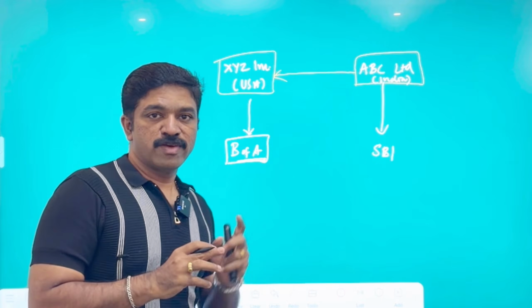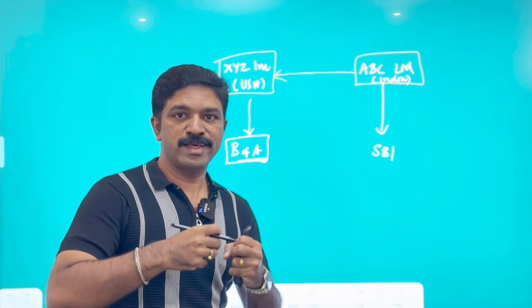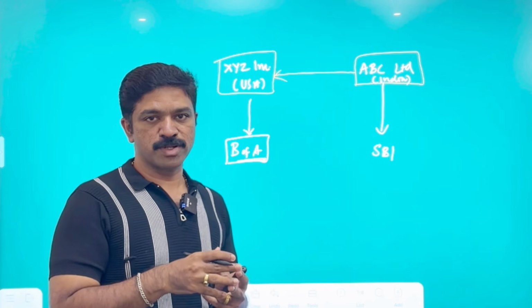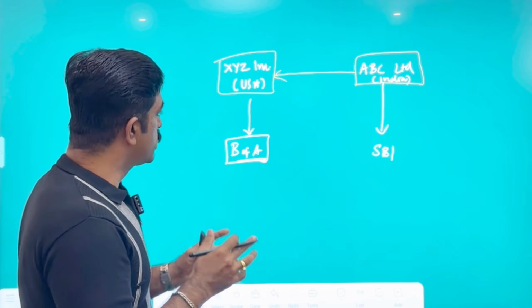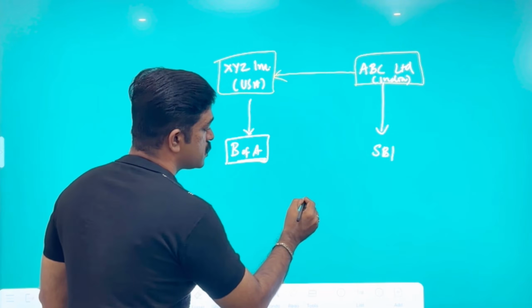But getting a credit facility for XYZ Incorporation is important even for ABC Limited, because it is basically their branch, but with a separate legal entity identification as a subsidiary. So how to secure credit facilities for XYZ? That's where SBLC comes as a savior.